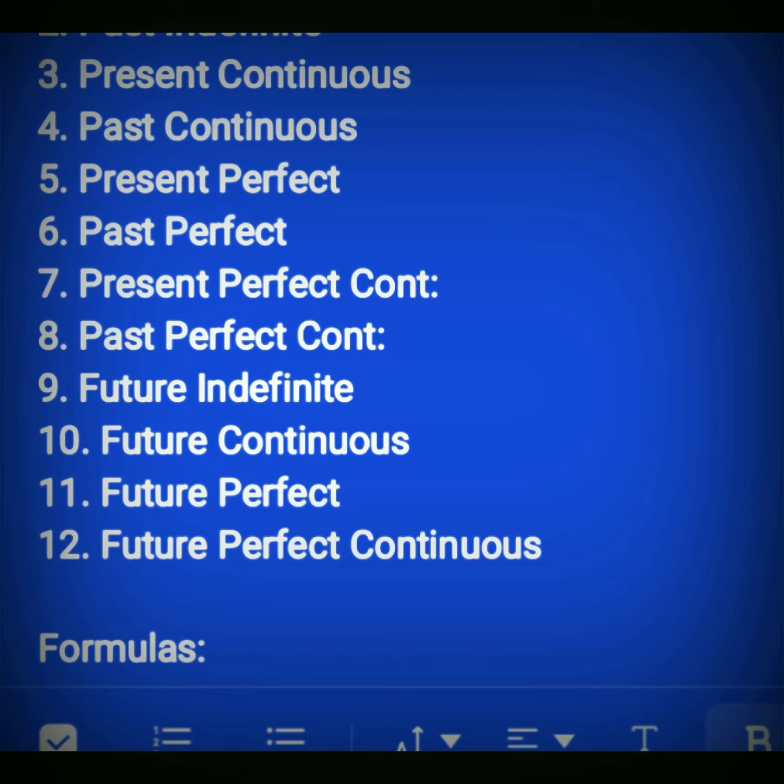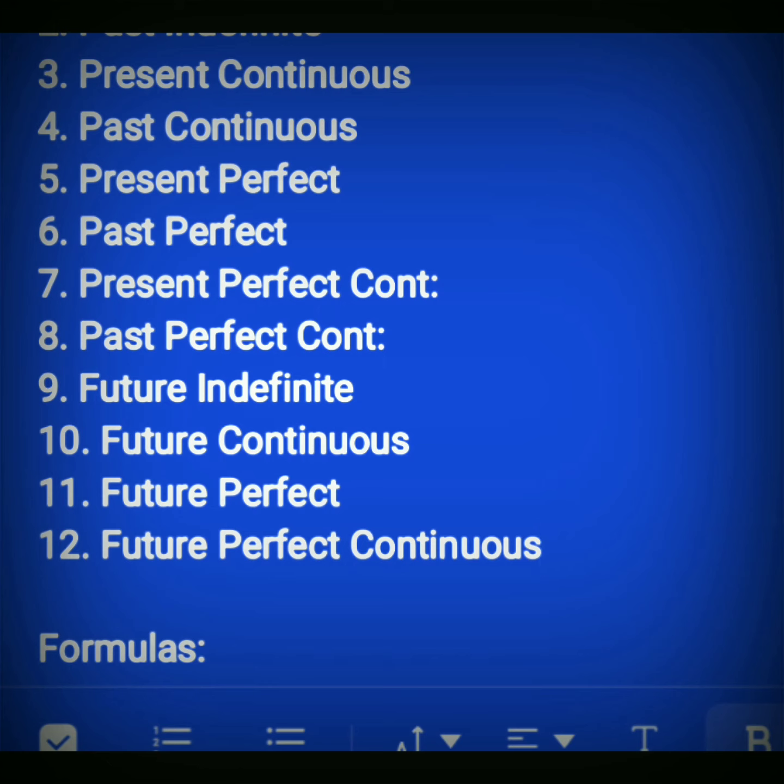Had can only be used as a principal verb when you convert a sentence of future tense into passive voice. Suppose if I say, I will have tea, tea will be had by me. In this sense, we can use had. Otherwise, there's no had or has in the future tense. Okay, future continuous tense, future perfect continuous tense. In this tense, we use shall or will plus have plus been.